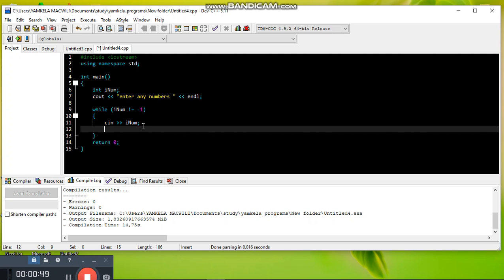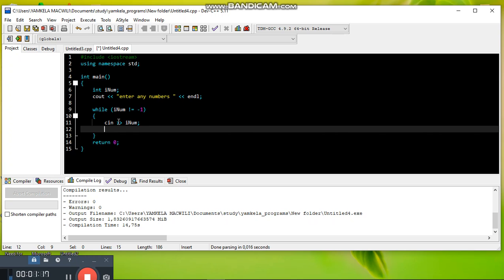Now, the do while statement performs an action at least once. It executes its body at least once. That's a do while statement.